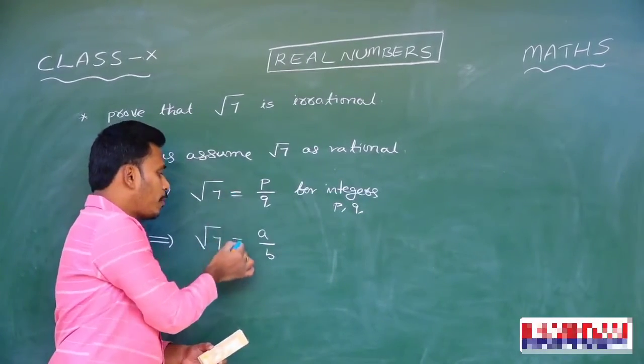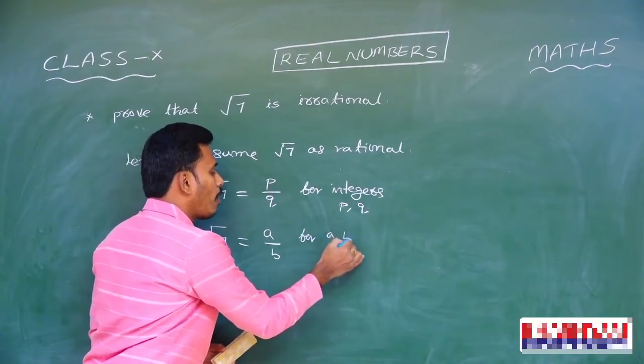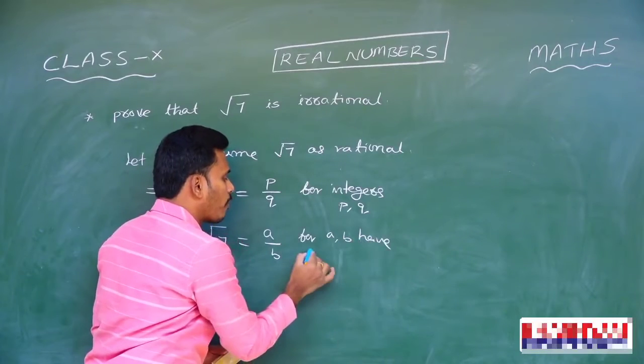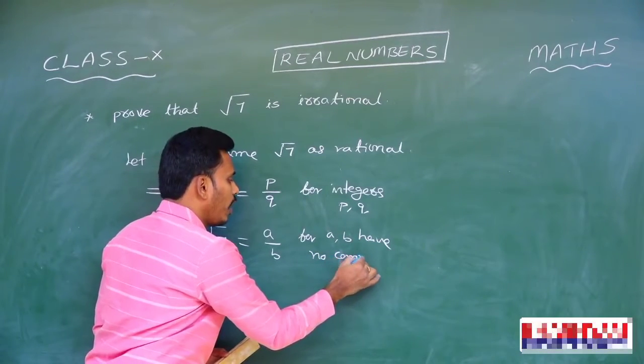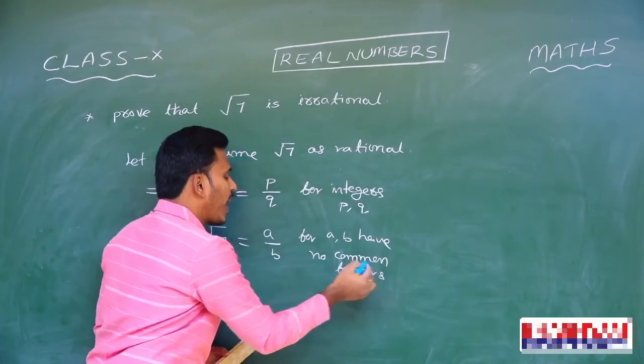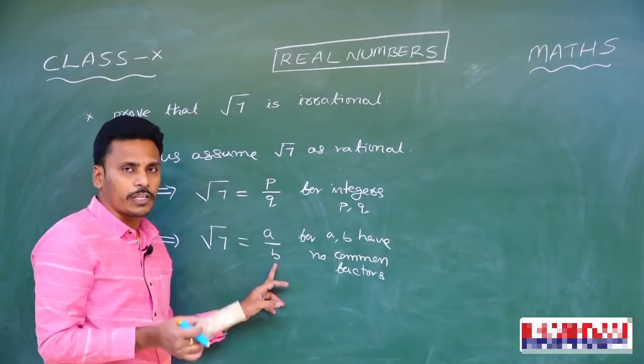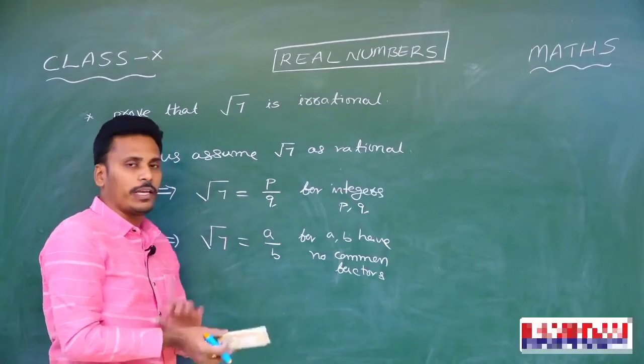So from this statement, the next one is root 7 equals a by b, for a comma b having no common factors. You need to note this. A comma b have no common factors because we cancelled out those common factors from p and q and arrived at its simplest form. And root 7 is equal to a by b, right?